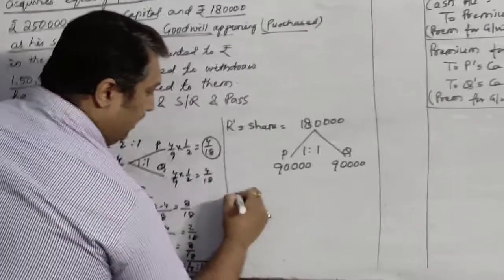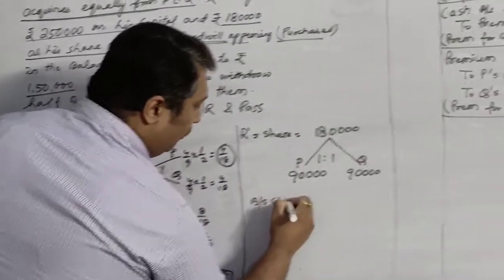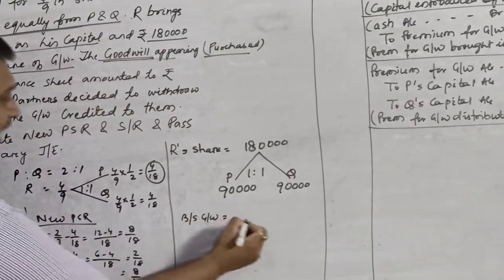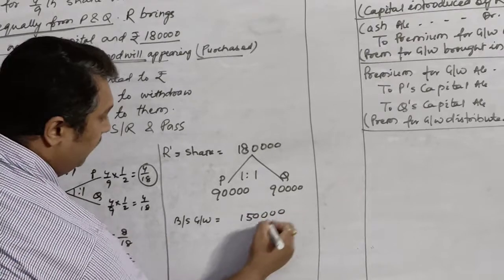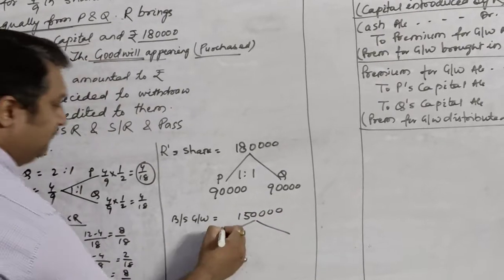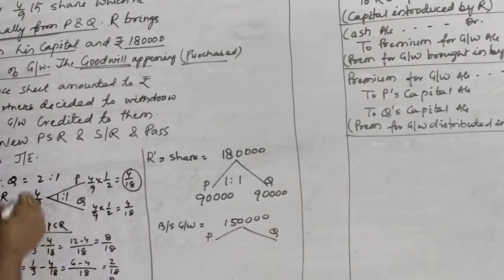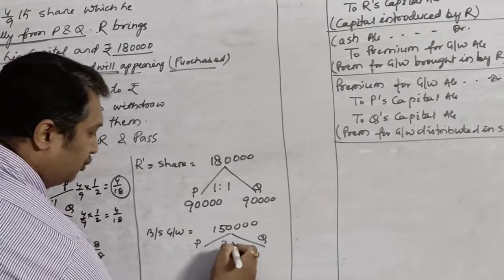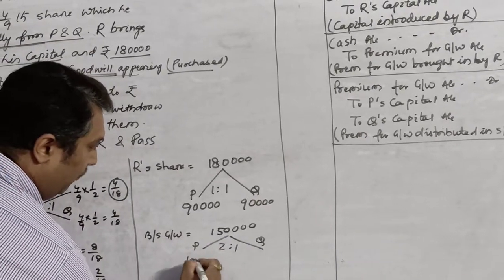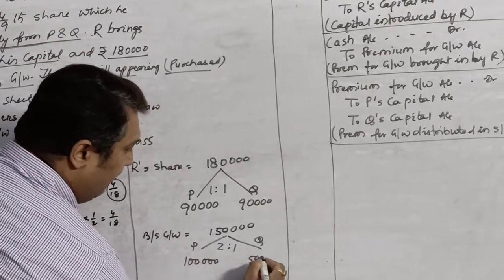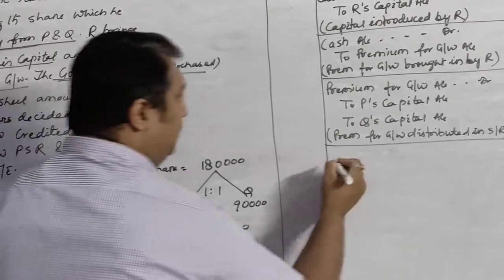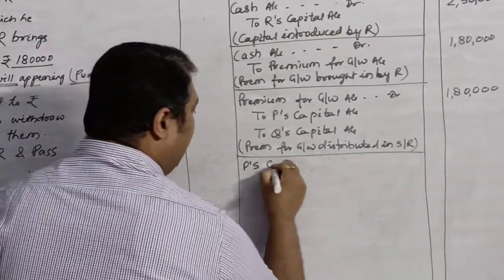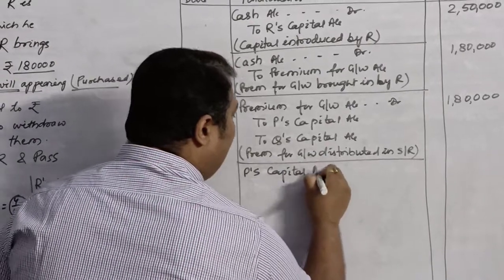That means the balance sheet goodwill, which is rupees 1,50,000, will be distributed between P and Q in the old ratio, and the old ratio is 2:1. So it will be 1,50,000. So your journal entry for this will be, they will be paying for it, so their capital account will